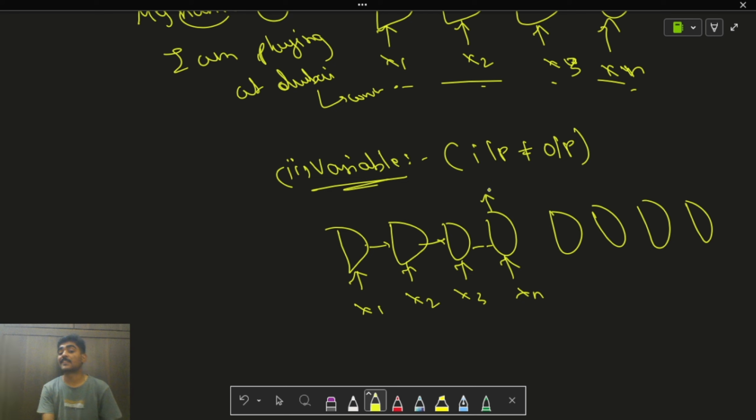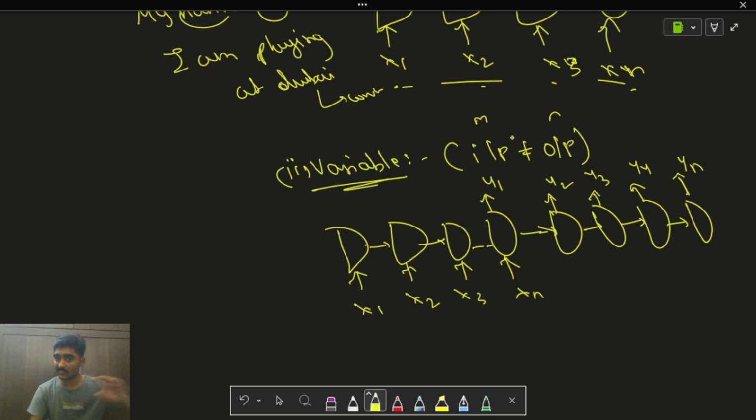then my output starts generating. After sending the entire sequence as the input, my output starts generating: y1, y2, y3, y4 and so on up to yn. So if the input sequence length is m, then the output sequence length is n. The input sequence length is not equal to the output sequence length in a variable length many to many type of architecture. You can see that first my entire sequence is being sent into the recurrent neural network.